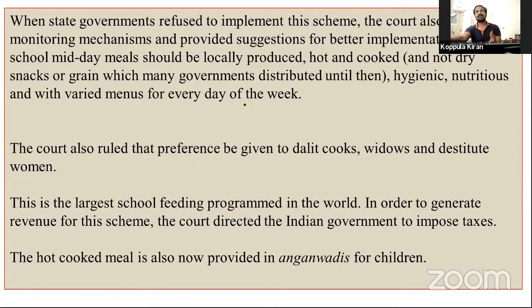We have seen in our school already, every day different curries and cooked food grains are available to us. The court also ruled that preference be given to Dalit cooks, widows, and destitute women.